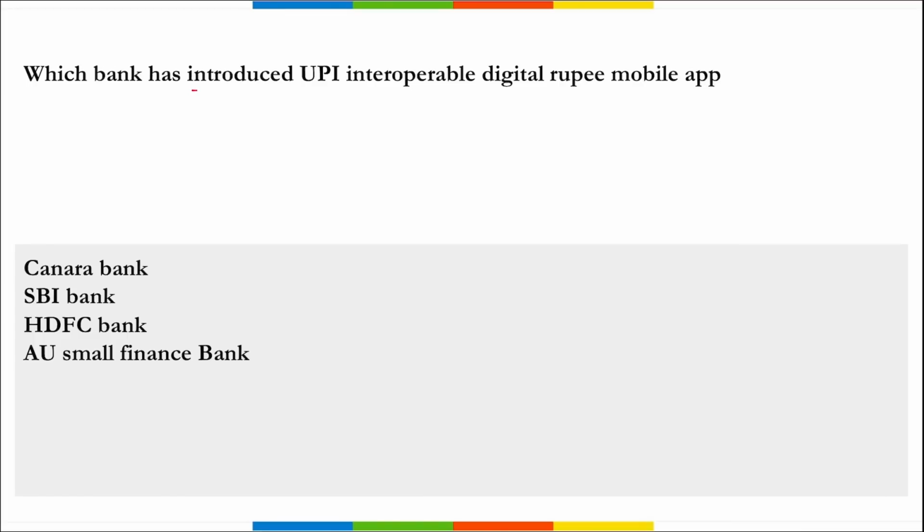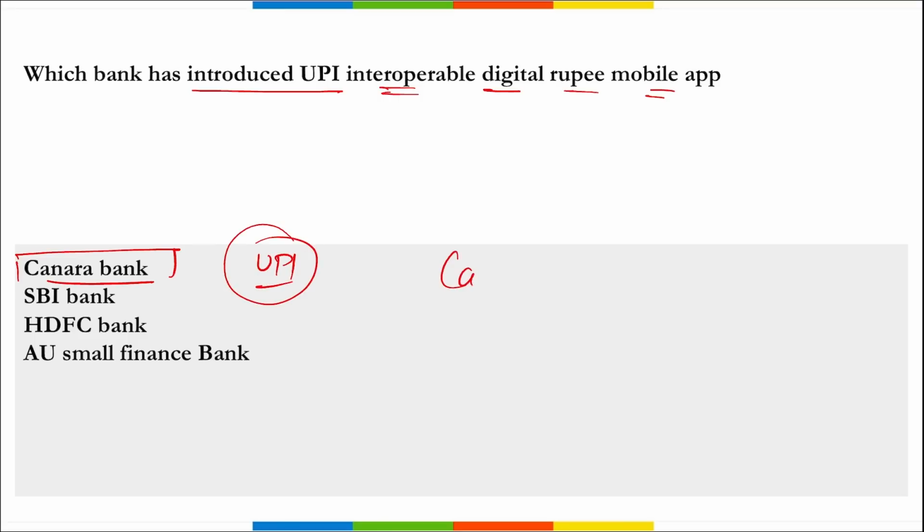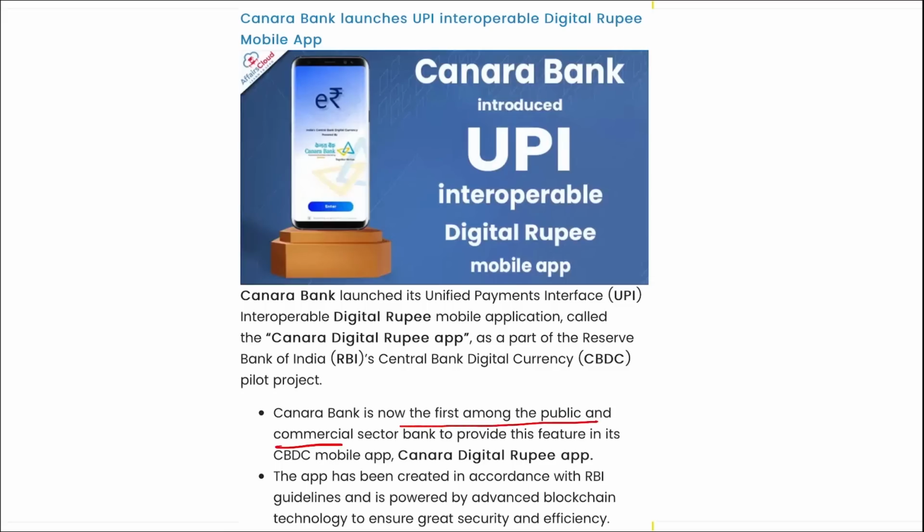Next, which bank has introduced a UPI interoperable digital rupee mobile application? It is our Canara Bank, right? Canara Bank, they have launched the UPI digital rupee mobile application. This is called the Canara Digital Rupee app. This is a part of RBI's Central Bank Digital Currency Pilot Project, and Canara Bank is now the first among the public and commercial sector banks to provide this feature in their CBDC mobile application, that is the Canara Digital Rupee application. This is the name of the application, right?